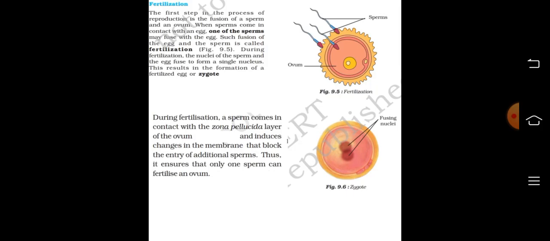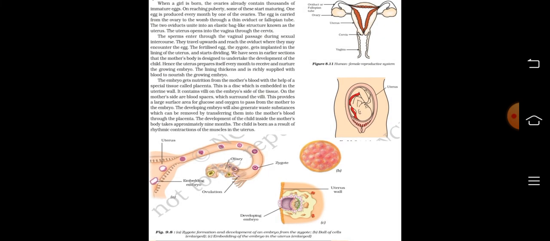During fertilization, a sperm comes in contact with the zona pellucida layer of the ovum and induces changes in the membrane that block the entry of additional sperms. Thus, it ensures that only one sperm can fertilize an ovum. When a girl is born, the ovaries already contain thousands of immature eggs. On reaching puberty, some of these start maturing. One egg is produced every month by one of the ovaries.